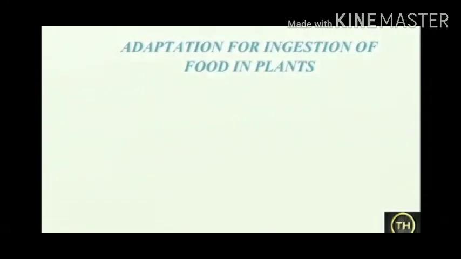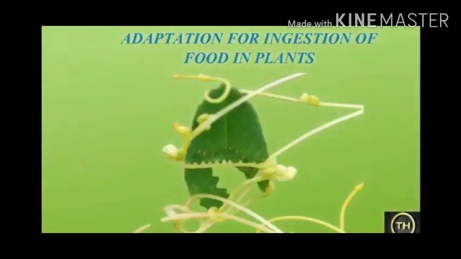The next we are going to study is adaptation for ingestion of food in plants. Most of the plants are anchored in the ground and are autotrophic. Autotrophic means they produce their own food. However, plants like dodder, cuscuta, are parasitic. Parasitic means those who depend on others for their food. The plant body of dodder consists of yellow wire-like stems. You can see in the picture, yellow wire-like stem.